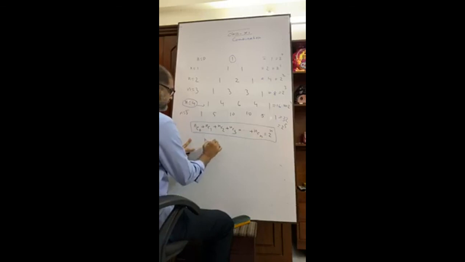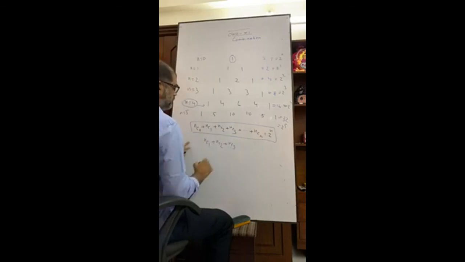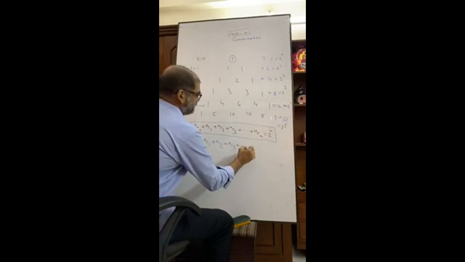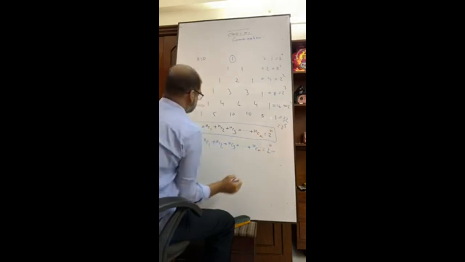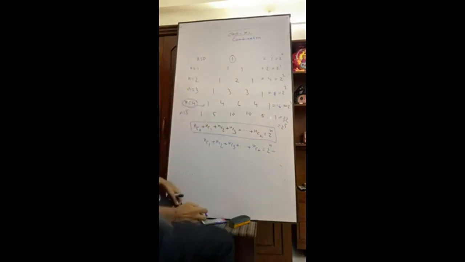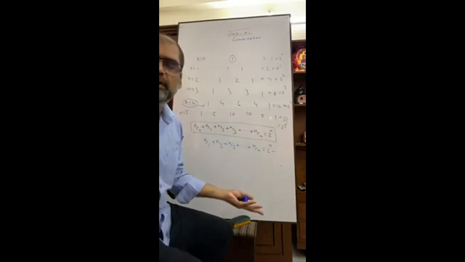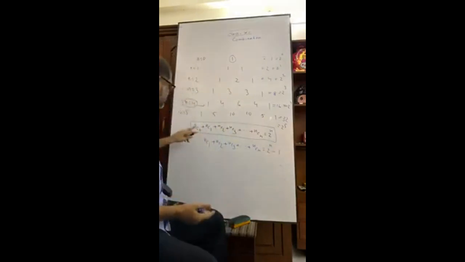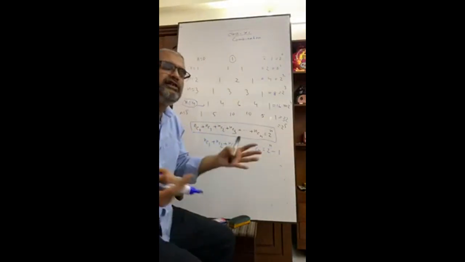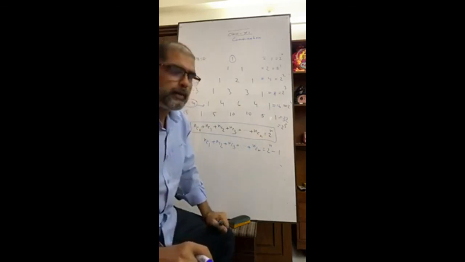NC1, NC2, NC3, up to NCN equals 2 to the power n minus NC0, equals to what? Out of n, I will not take any one. That means there is one way, so minus 1. I mean NC0 equals 1. NC0 means what? If you put it in the formula, you will get 1.